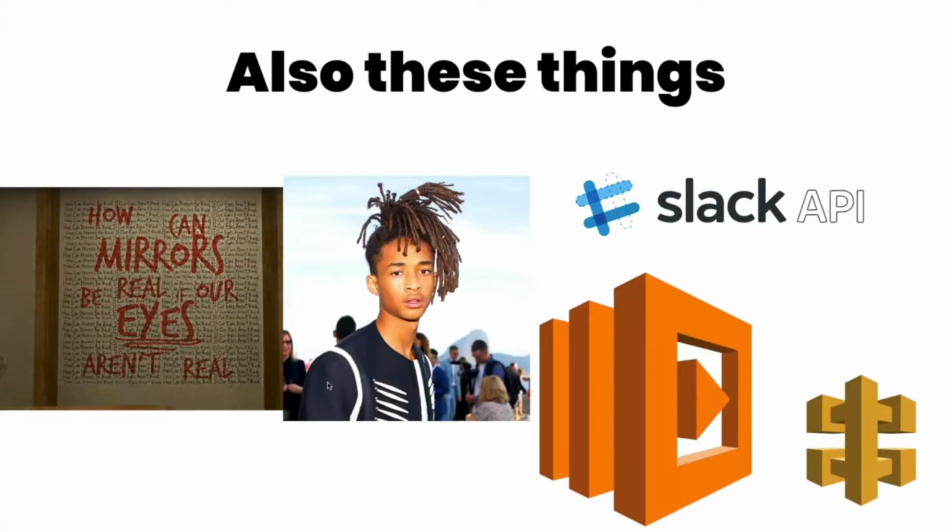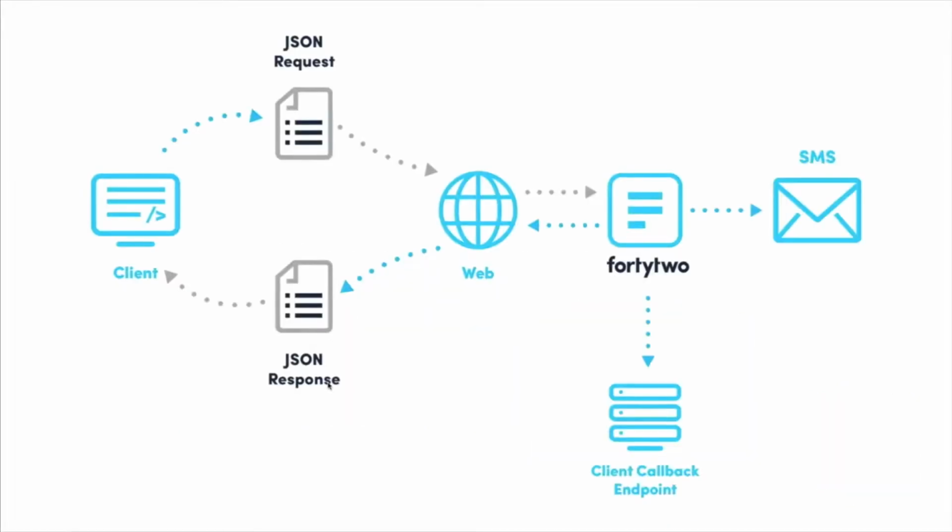Another thing we're making: there's this mod on a game, I saw it on Reddit, that replaces a bunch of things with Jaden Smith tweets, like how can mirrors be real if your eyes aren't real? We're going to make something like that, where on AWS Lambda you can get a random tweet from Jaden Smith. You could mod your game or post it on Slack, I'm going to leave it open to you. You can make an Alexa skill to say, give me a random tweet by Jaden Smith, and it'll do it. We're going to hit Slack, AWS, and Twitter. It's going to be fun.